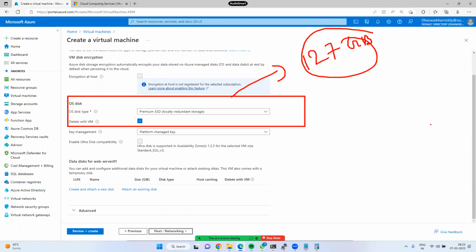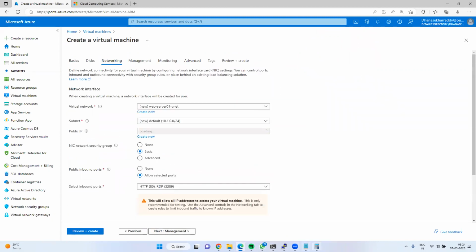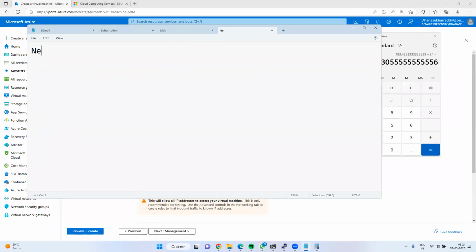Next, networking. As I said, there are two types of networks. One is public, the other one is private. What is public? Which is open to everyone, meaning everyone can access that network. The resources can be accessible from anywhere in the world.